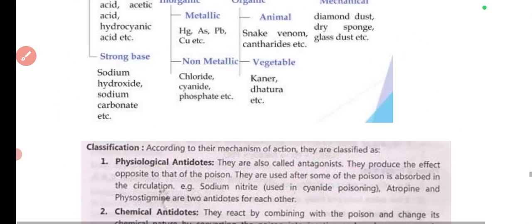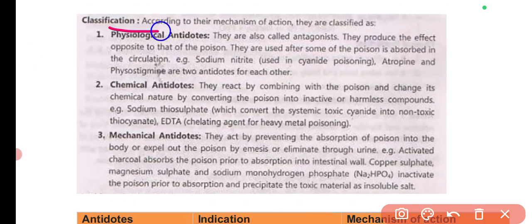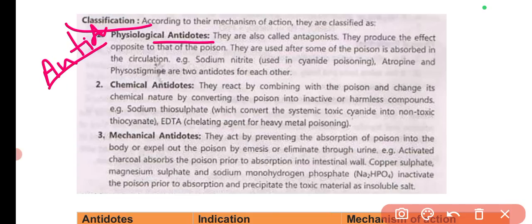Then this diagram you can remember, and also there is one of the classification according to the mechanism of action. This is given in one of the books. So according to the mechanism of action, antidotes are classified. These are the classification of antidotes. Simply in this particular classification you need to remember the types, like what different types of antidotes are there, because sometimes the question based on this classification will be asked, like simply the definition one.